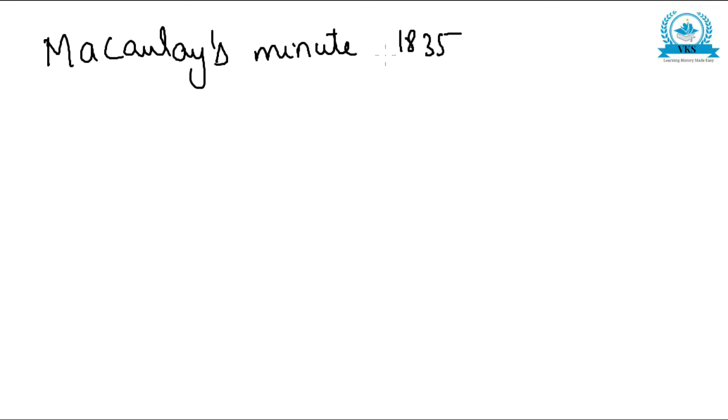So next what happened was, next topic we are going to learn is about the Macaulay's Minute in 1835. So the dispute was continuing between Orientalists and Anglicists.